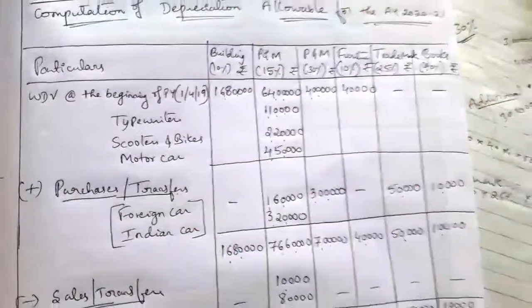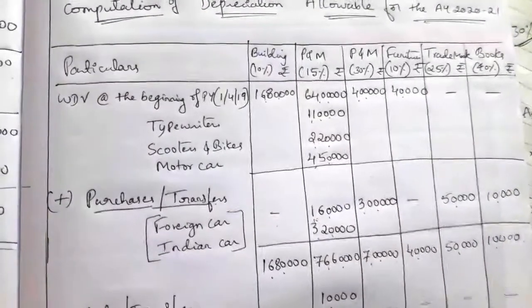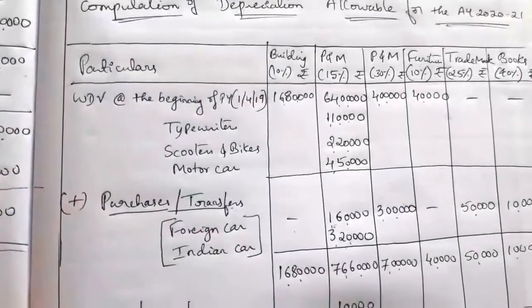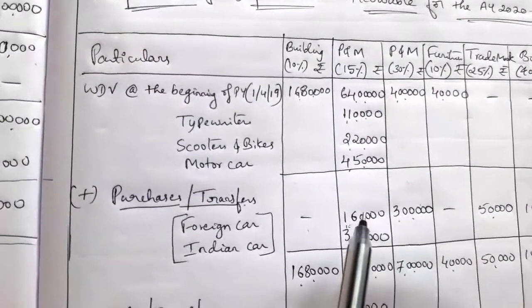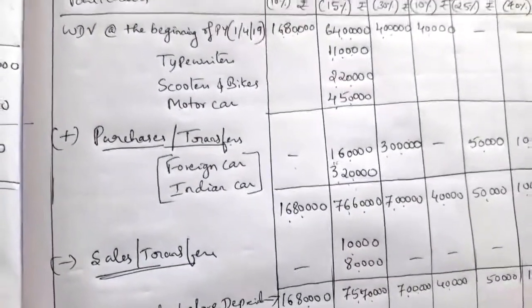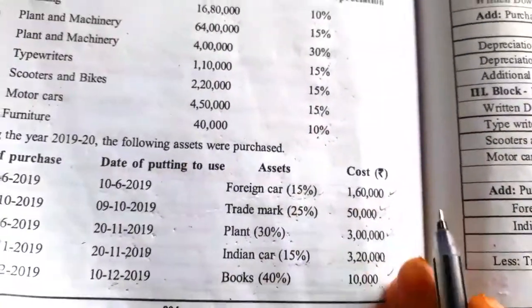So we'll calculate the depreciation on the plant and machinery. Second block of asset, plant and machinery, this is of a 15% rated plant and machinery. First under plant and machinery we have to see whether there are any purchases. Yes, there are 2 purchases under plant and machinery column. So here we have to check whether these 2 purchases are used less than 180 days. If it is used less than 180 days, then we have to charge 50% depreciation on this. Next, on balance we have to charge the full depreciation.